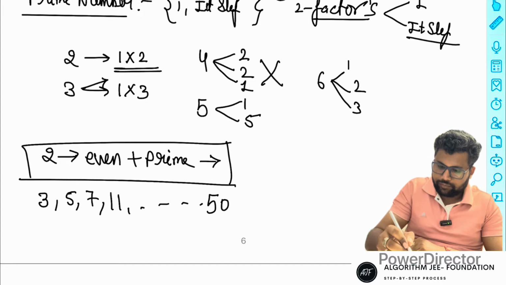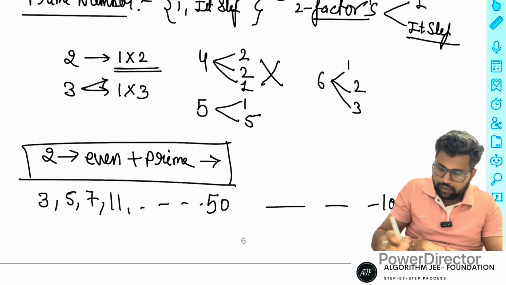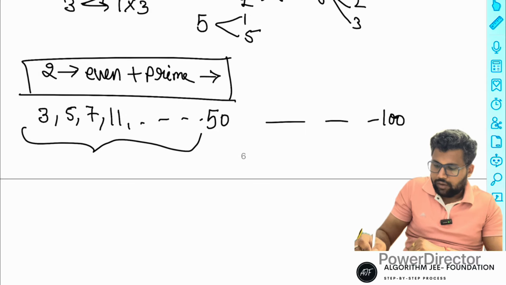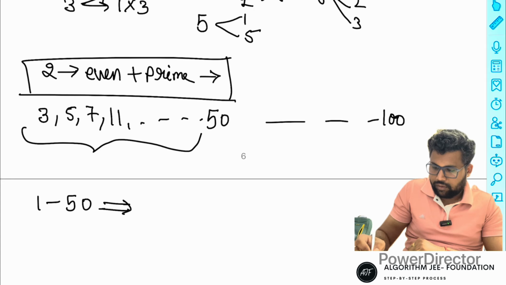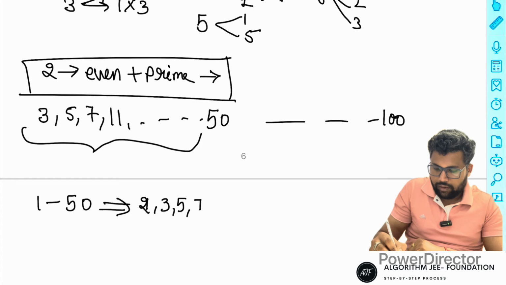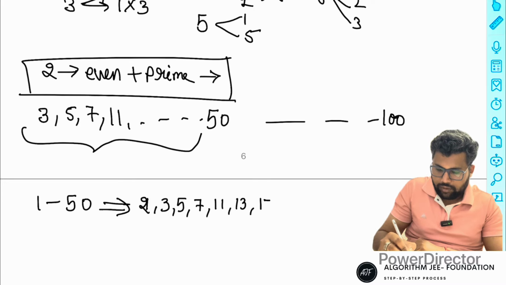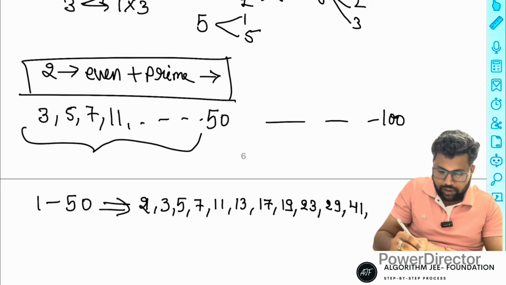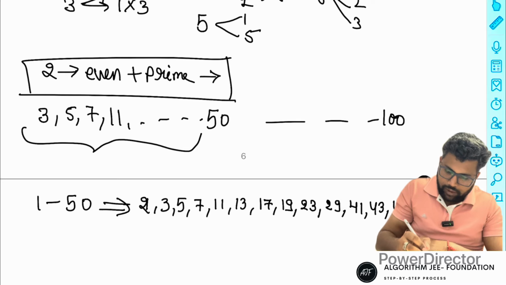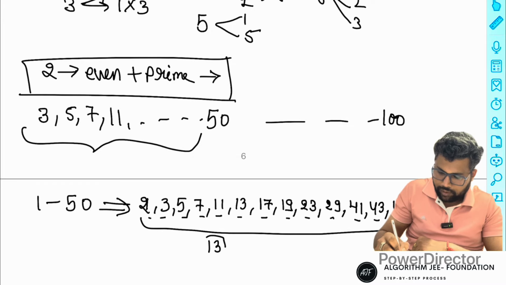Up to 50 and up to 100, you can work it out from your knowledge. From 1 to 50, how many primes are there? See: 2, 3, 5, 7, 11, 13, 17, 19, 23, 29, 31, 37, 41, 43, 47. Count them: a total of 15 primes are possible from 1 to 50.